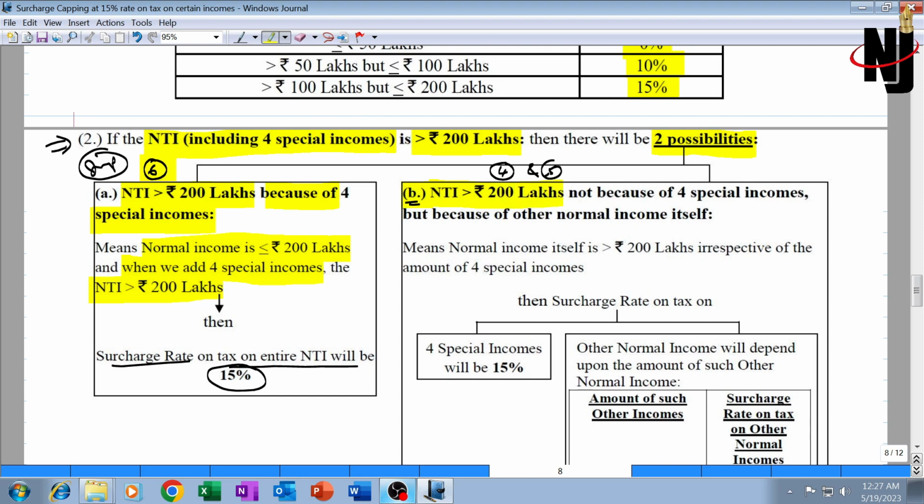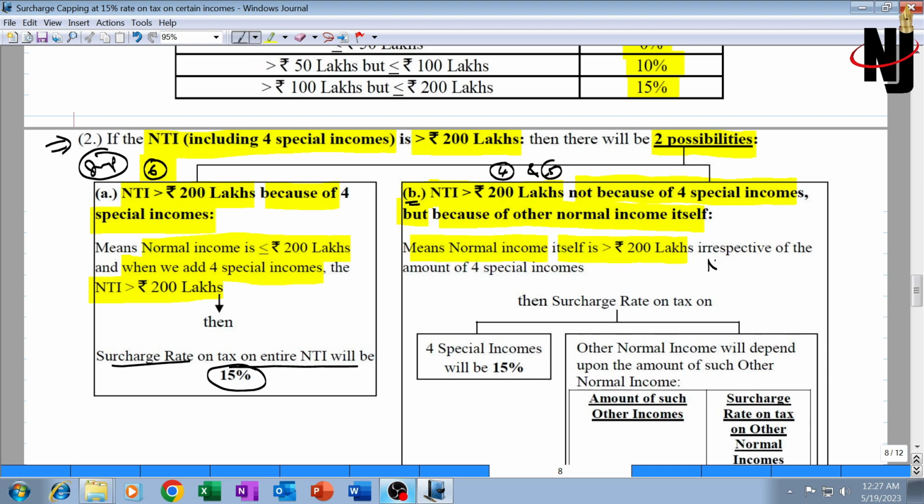Understand, net income is greater than 2 crore, but not because of these 4 special incomes, but because of normal income itself. That means normal income itself is greater than 2 crore irrespective of the amount of the 4 special incomes. What was the example for this?